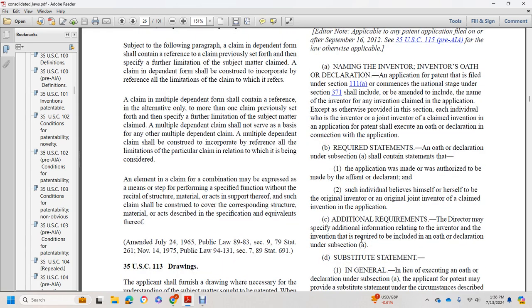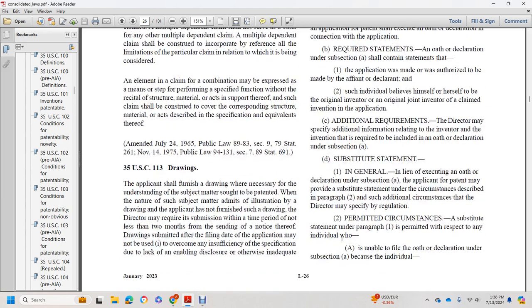An oath or declaration under subsection A shall contain statements that the application was made or authorized to be made by the declarant, and that the declarant believes himself or herself to be the original inventor or an original joint inventor of the claimed invention in the application. Additional requirements: the Director may specify that additional information relating to the inventor and the invention is required to be included in the oath or declaration under subsection A.